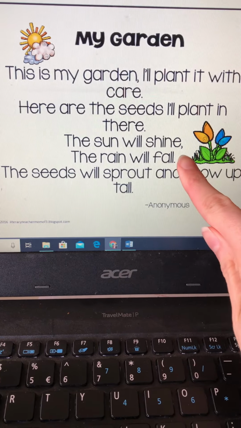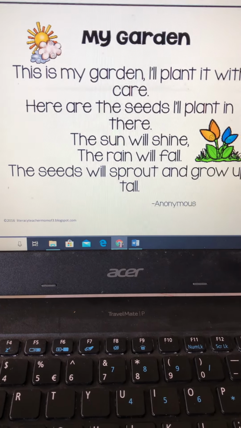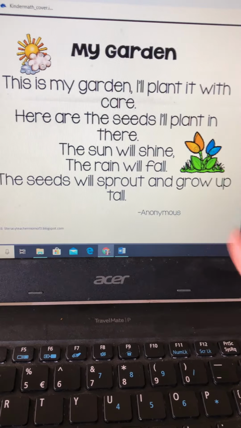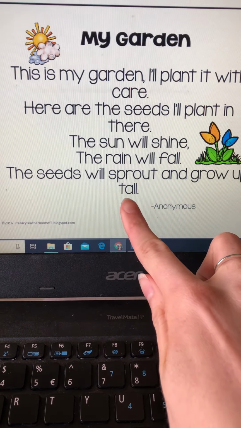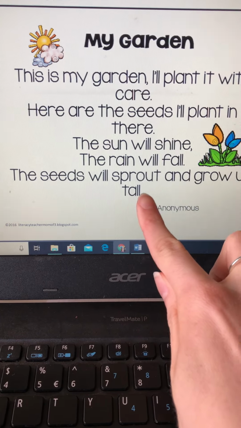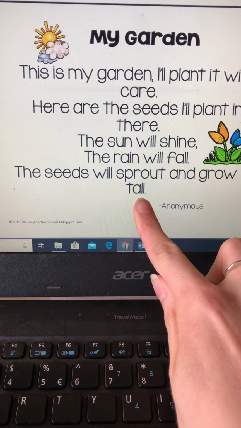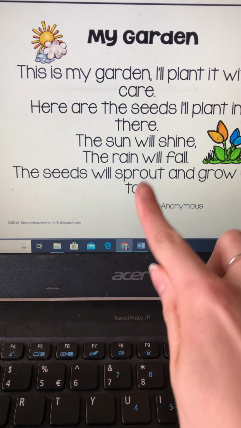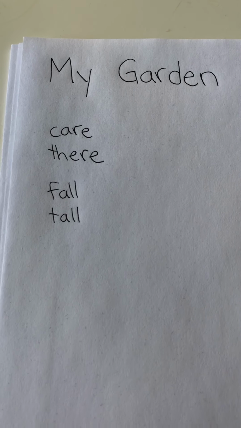Did you point to fall and tall? Fall and tall rhyme. Now again, you'll notice they don't start with the same letter. Fall starts with f, and tall starts with t. But f-all and t-all end with the same sound, all. So we want to add that to our list over here. So I'm going to write fall and tall because I know that they rhyme. All right.